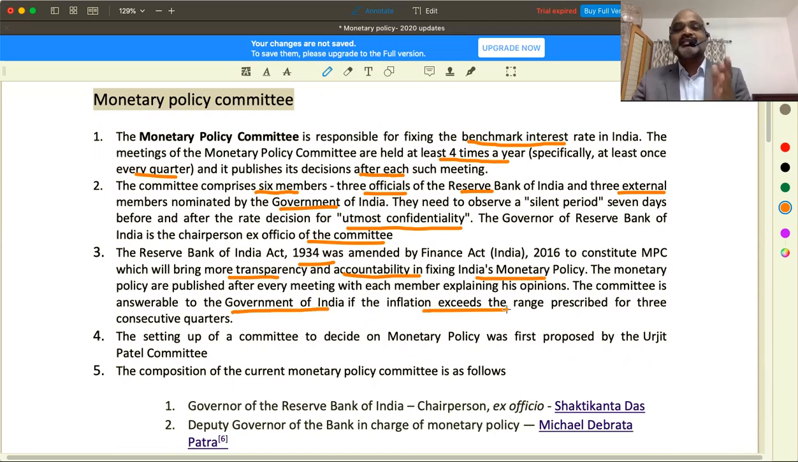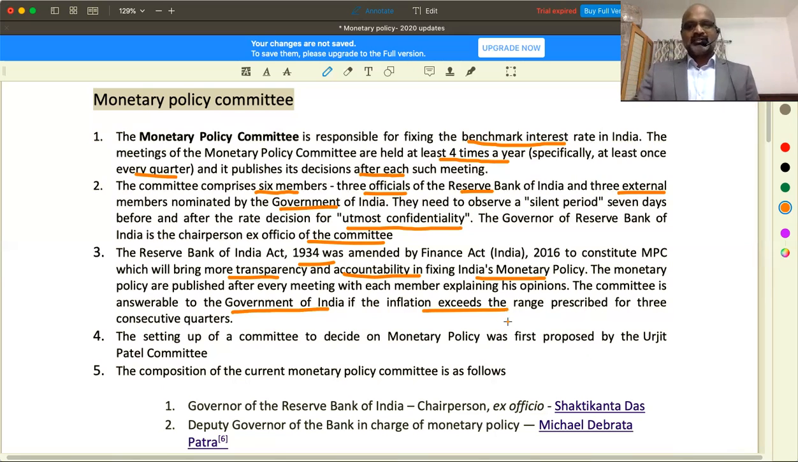That means if inflation in the economy goes spiraling beyond a certain targeted rate, the Monetary Policy Committee is answerable, has to give justification and answers, and must immediately suggest measures to control inflation.